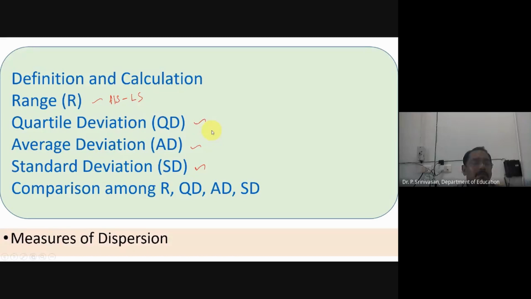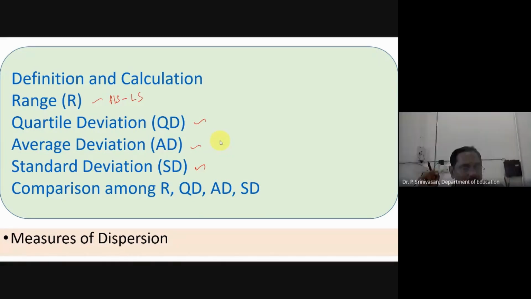Then quartile deviation, average deviation, standard deviation. We'll go one by one, how to calculate and what the definition is. And then at last we will do a comparison among the four statistics, as we did for mean, median, and mode. Out of mean, median, and mode, which is the very good statistic? Mean is the good statistic.